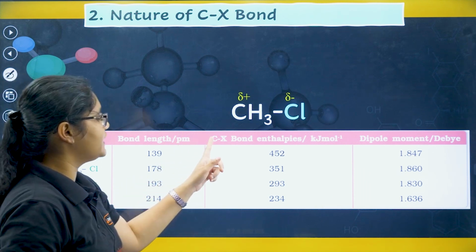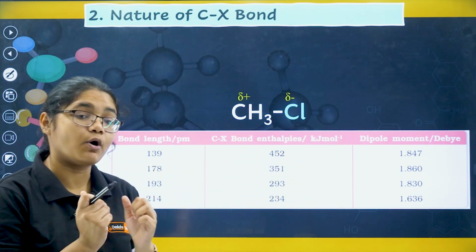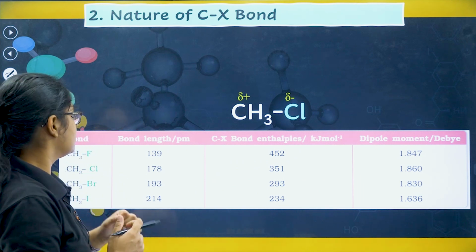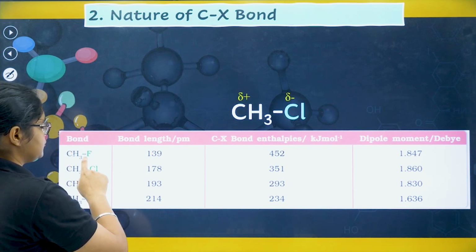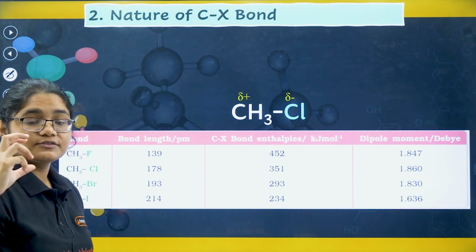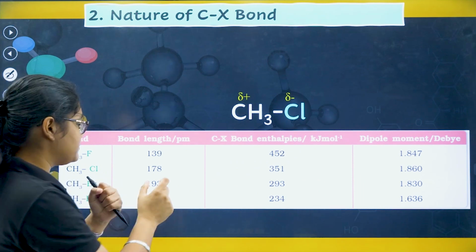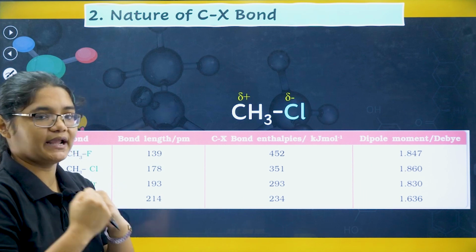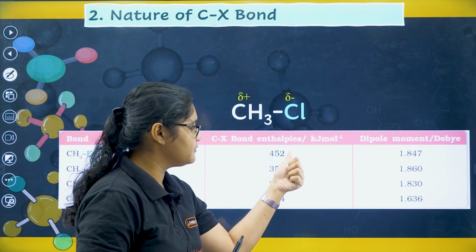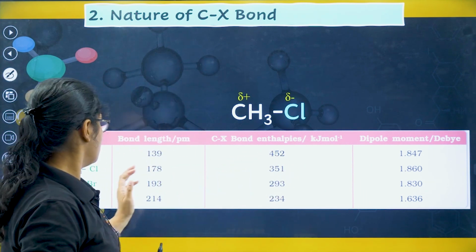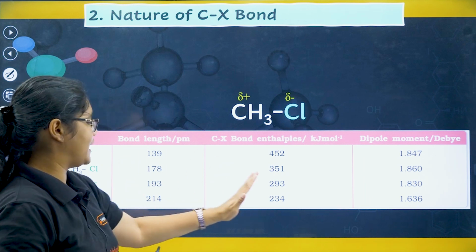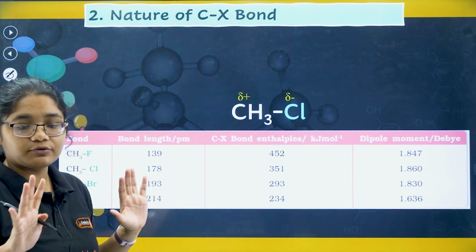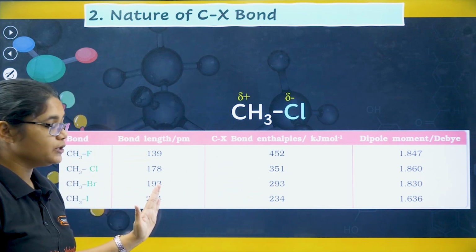Next we have CX bond enthalpy, or the bond energy. So now if you see here, we have CH3F, this is a smaller molecule, right? So the bond length is small, that means bond strength will be more, means it is very difficult to break this bond. So we have bond enthalpy 452 here, highest one. Then we have 351, 293, 234. You don't have to remember the values, but you should know the order.